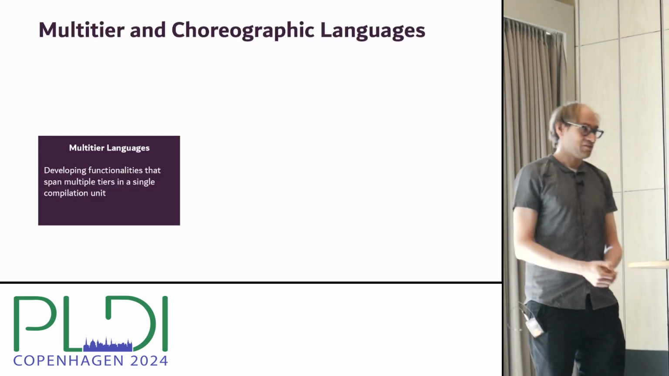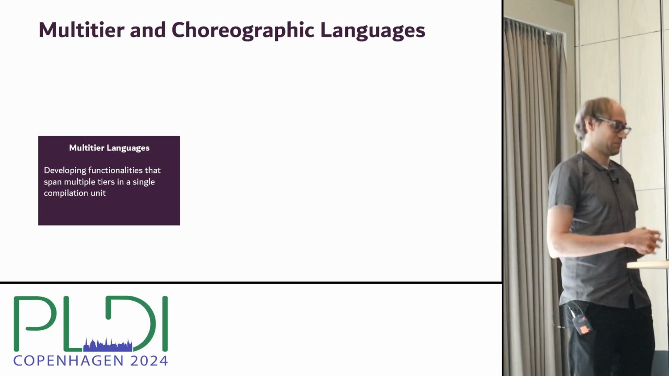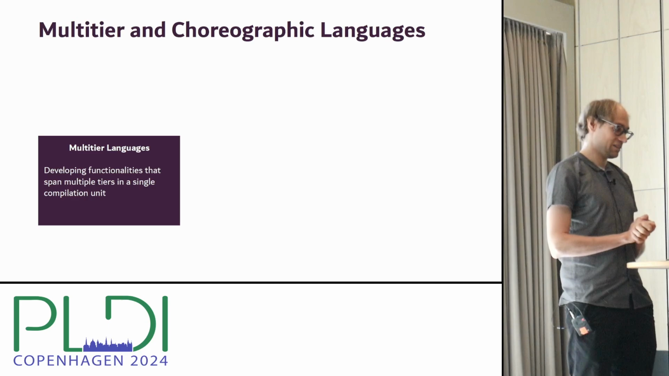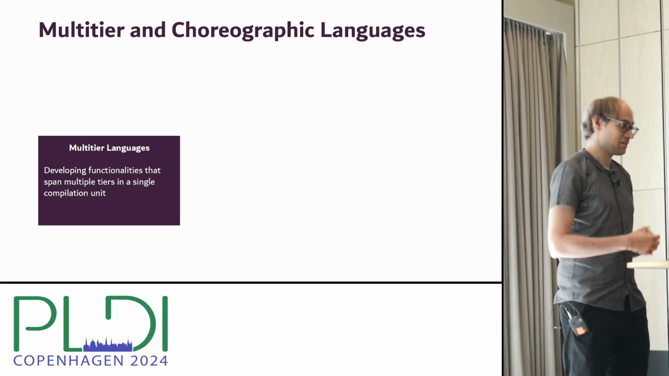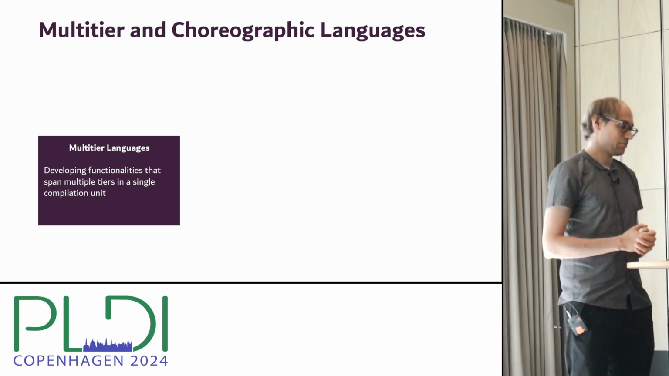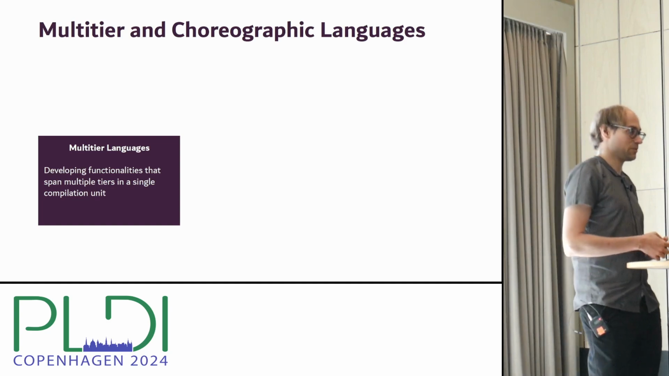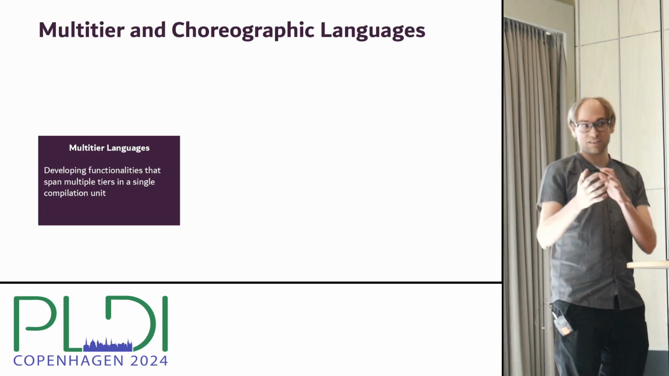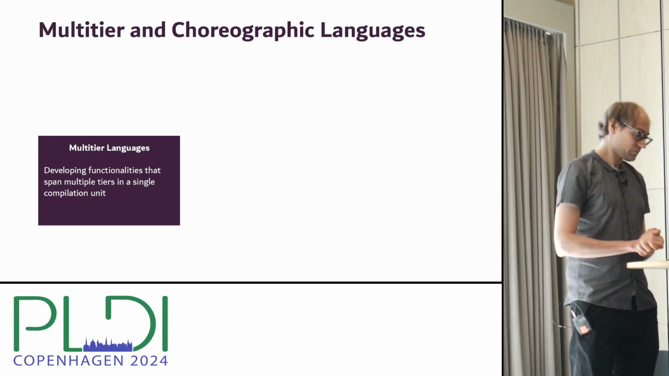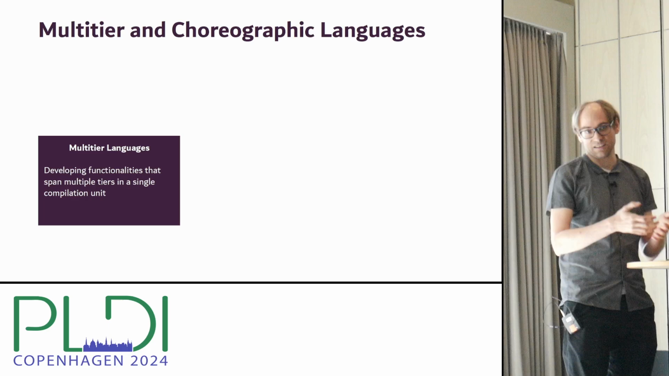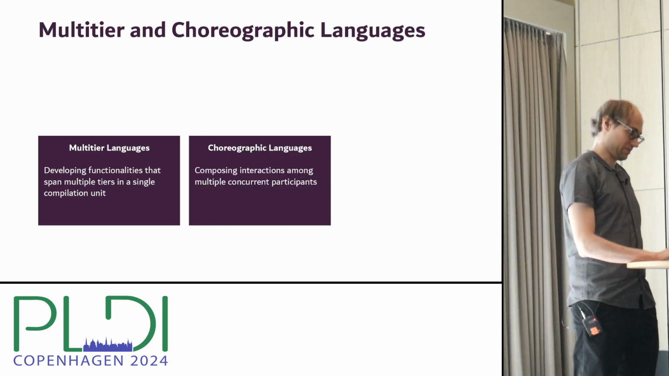Okay, so in our group, we have been working on multi-tier languages quite a lot. In multi-tier languages, you can develop functionalities that span multiple tiers within the same compilation unit and using the same programming language. And then the compiler will take care of generating the code for the different tiers and the communication between them automatically. So this is kind of similar to endpoint projection in choreographies. And then tiers can be a client, a server, a database, or any other network node or network service.